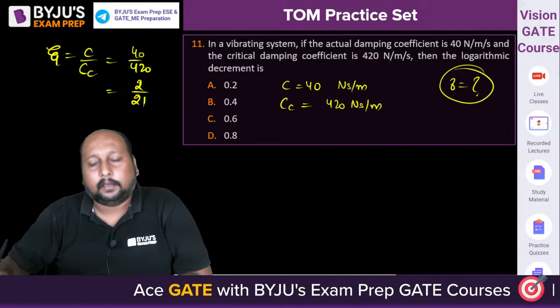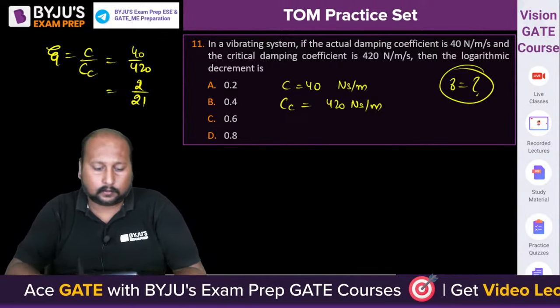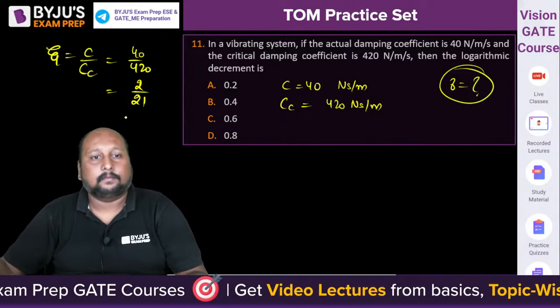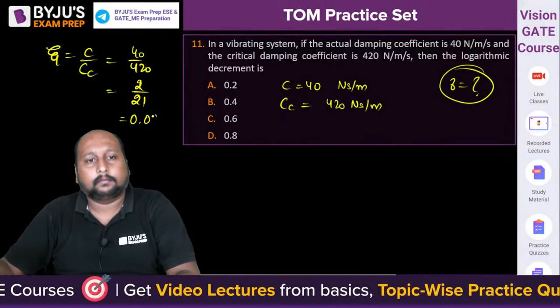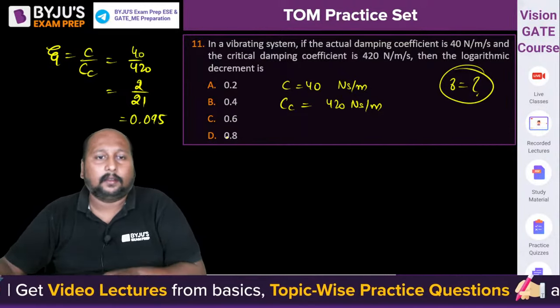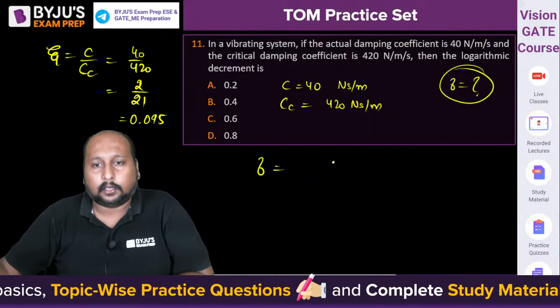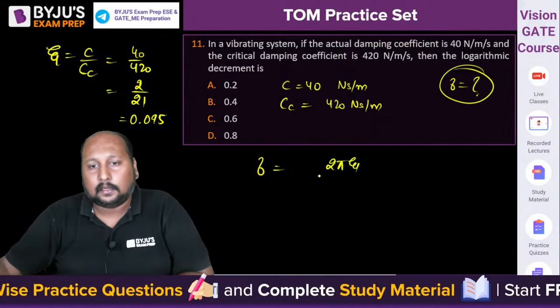Okay, 2 by 21, right? So this nearest value is 0.095.